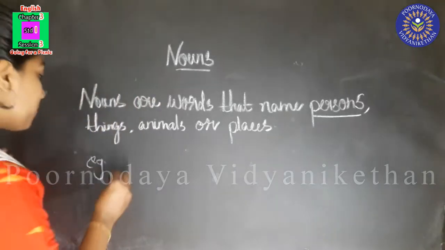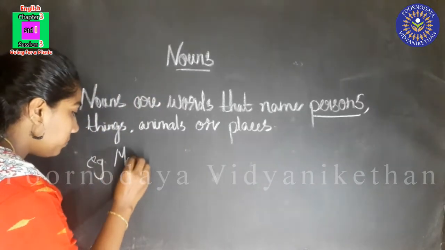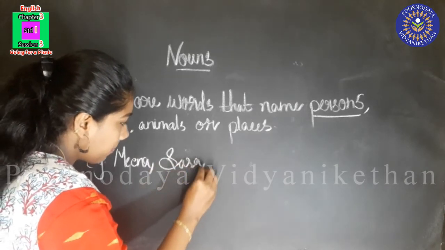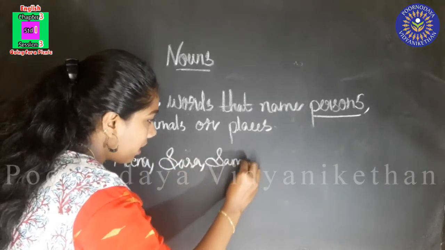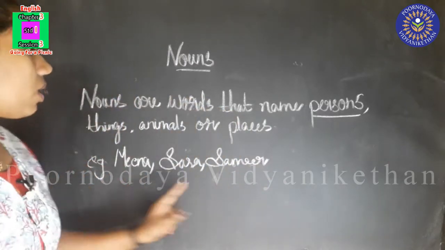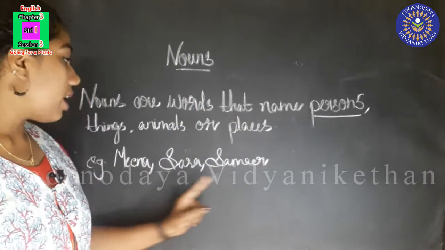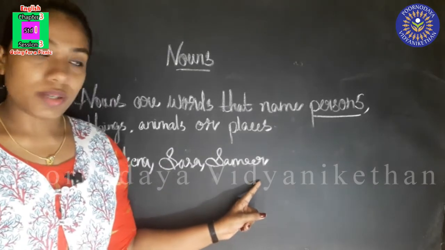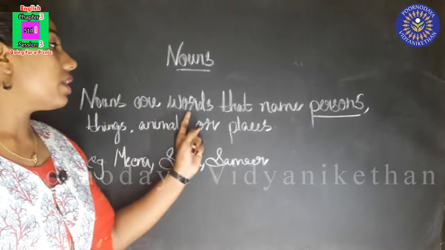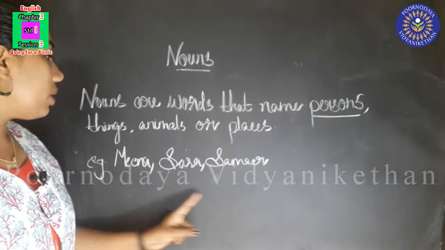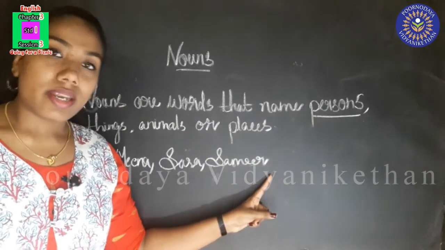Okay, say this. Meena, Sarah, Samir, all these are names of persons. They are nouns. Okay. Nouns are words that name persons. So all these persons' names are nouns.